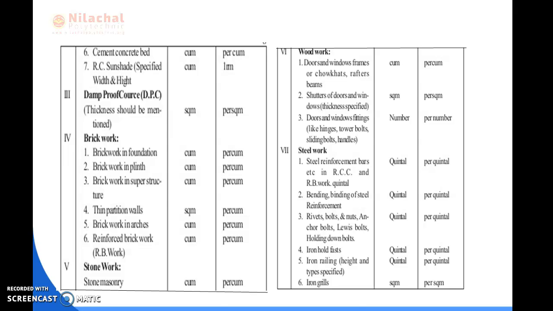Door and window fittings like hinges, tower bolts, sliding bolts, handles. These are counted by the number of bolts and handles used in this case. So the unit is number and the mode of payment is also per number.